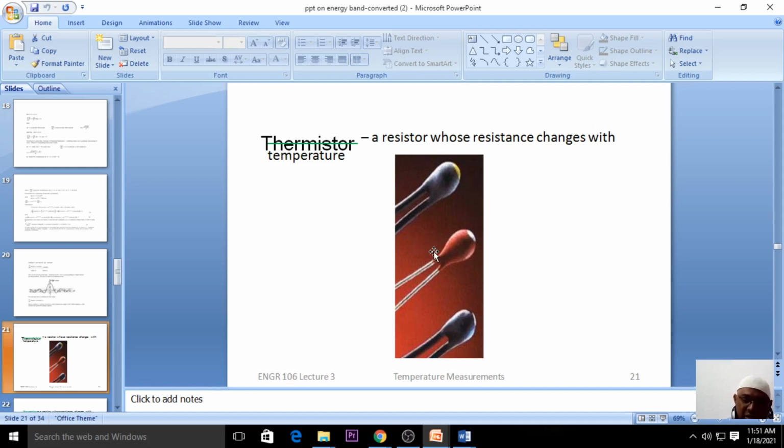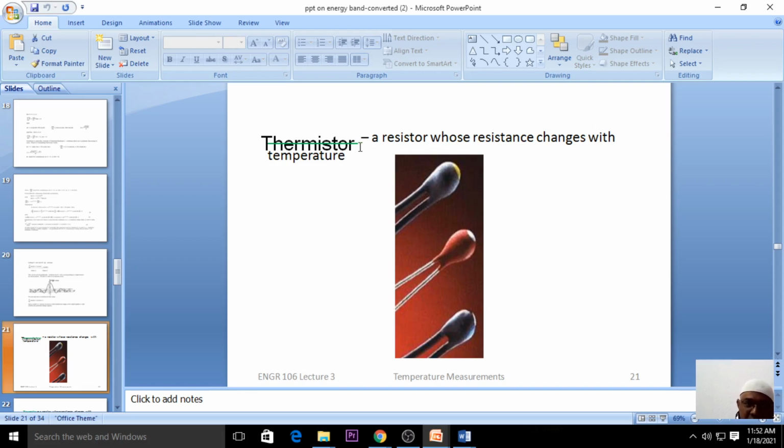When you combine p-type and n-type extrinsic semiconductors, there is a formation of a diode. We discussed the meaning of a diode and the function of a diode. Now the important topic that we are going to learn in today's session is the thermistor.